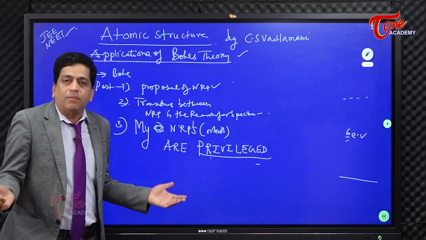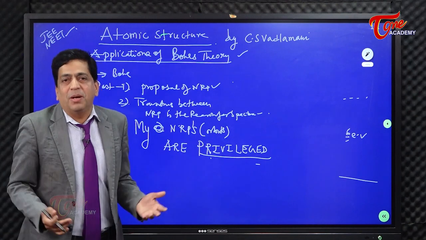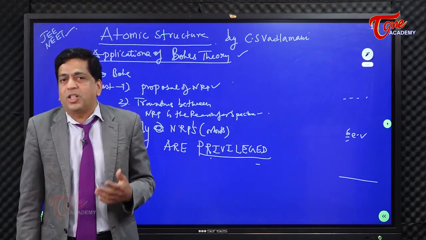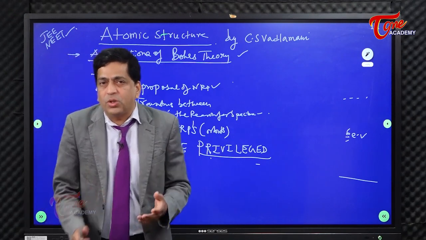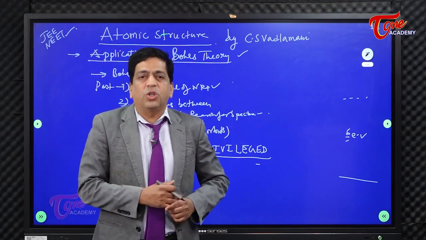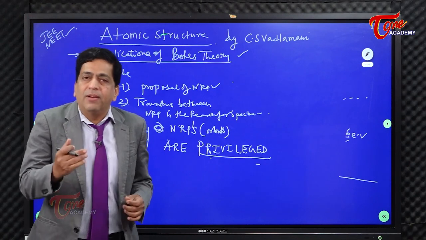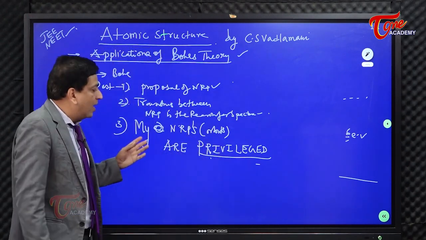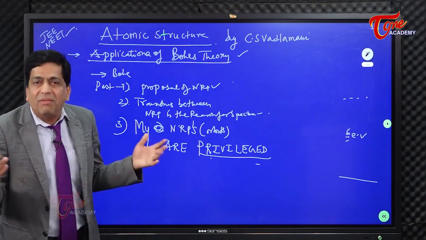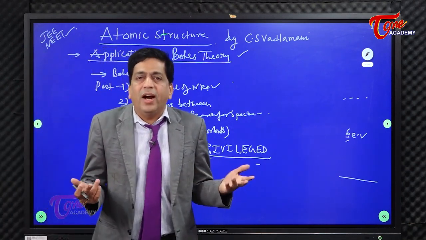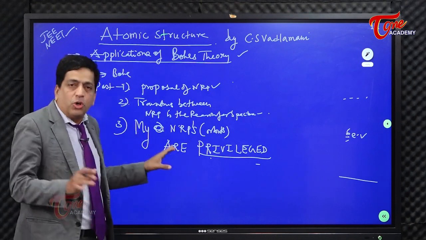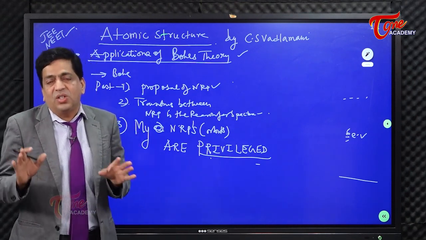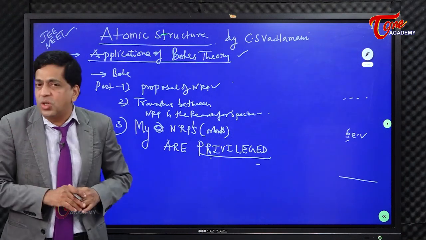They are privileged. This is postulate number 3, and I think you will be surprised that in any of the textbooks or the NCERT books, they don't write this postulate for you, right? The inference has been printed for you in the books. Now, what is he telling? He says that my NRPs are privileged, right? So I will focus on postulate number 3, why it is called privileged, what the inferences printed are, and what equations are associated with it.